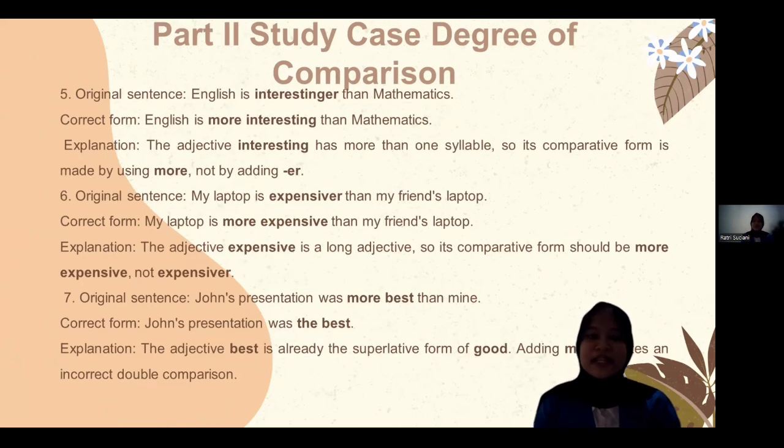Number 5, English is interestinger than mathematics. The correct form: English is more interesting than mathematics, because the adjective interesting has more than one syllable, so its comparative form is made by using more, not by adding er.